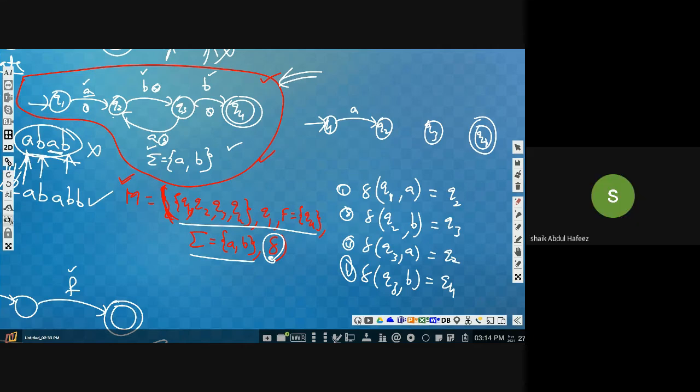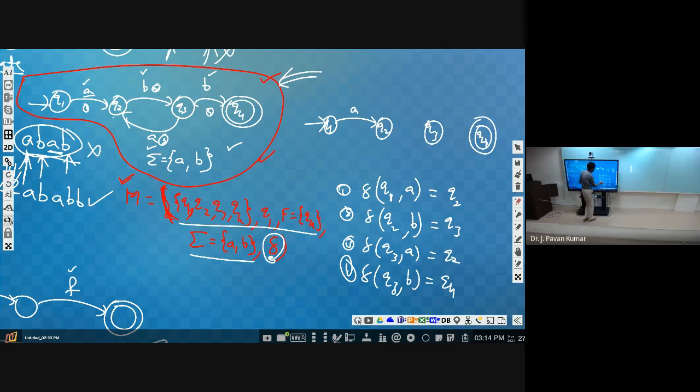Yes, sir. So by seeing this, we could build it: Q1 on A, it is A. Okay, fine. Q2 on B will be Q3. Like this we will be drawing: Q3 on A is Q2, next Q3 on B is Q4. Like this we can draw the machine, we can build the machine from this definition.